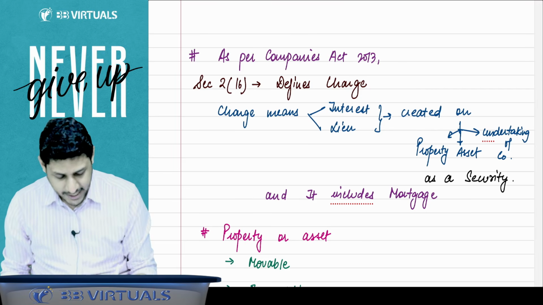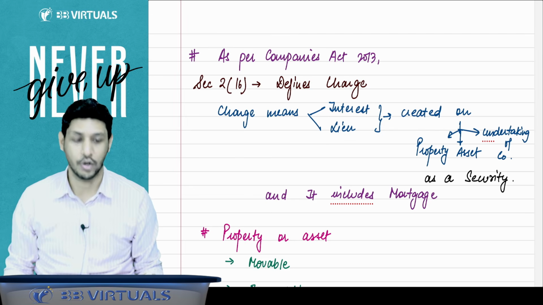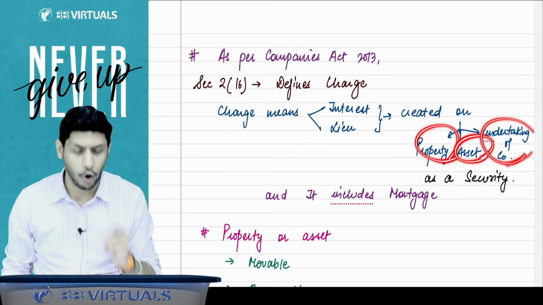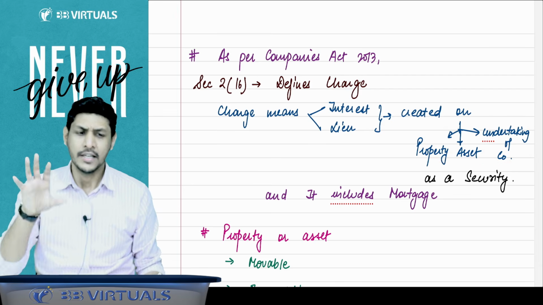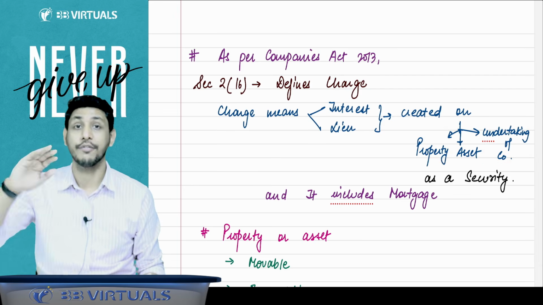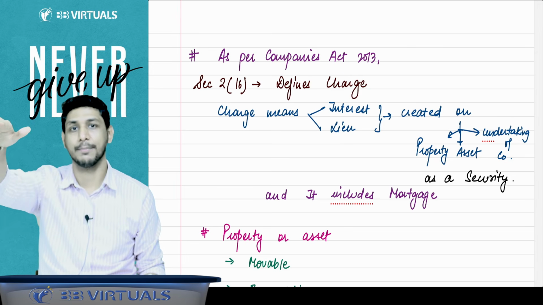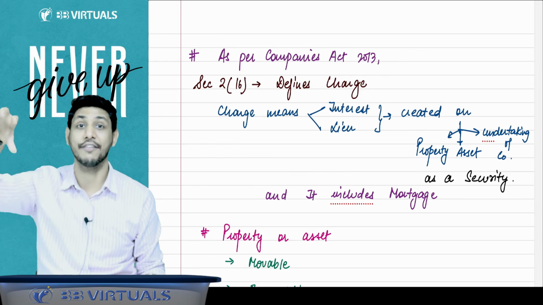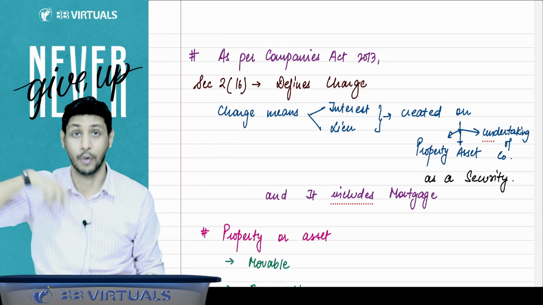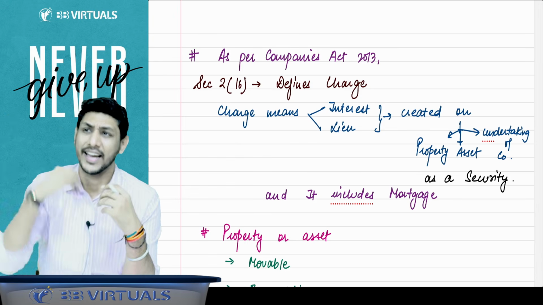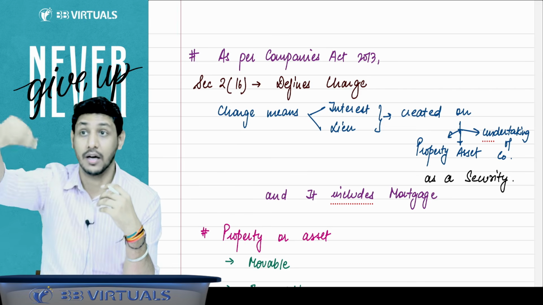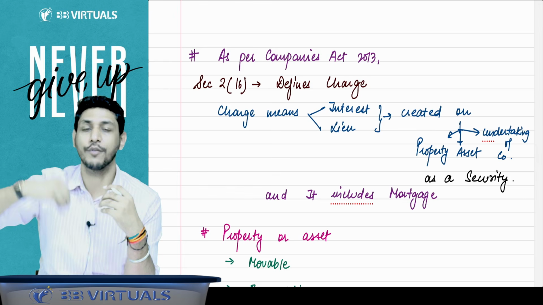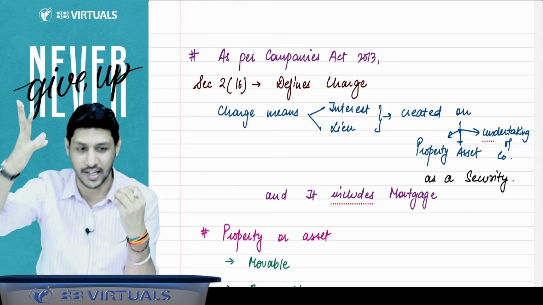Charge means any interest or any lien created on the property of the company, asset of the company, or any undertaking of the company. Sir, what is a lien? Lien means you are giving a legal right to possess something; that person can possess because he has a lien on your assets or your property. So whenever you create an interest or a right in favor of a lender, you say that you have created a security, you have created a charge.